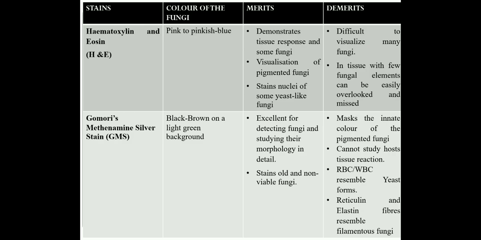Then you have your GMS stain. With the GMS stain, classically you can see the fungi as black-brown structures on a light green background. Okay, it is an excellent staining technique, no doubt, but sometimes the innate color of certain pigmented fungi may be masked.